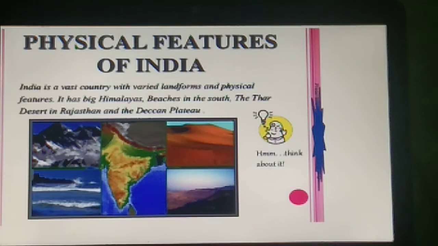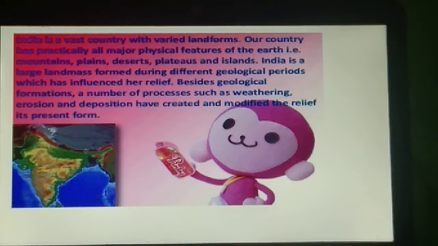Our Indian country has the big Himalayas, beaches in the south, the Thar desert in Rajasthan and the Deccan plateau. All these are features and characteristics of India. Now, if we move further, India also includes various types of physical features on earth, that is mountains, plains, deserts, plateaus and islands.